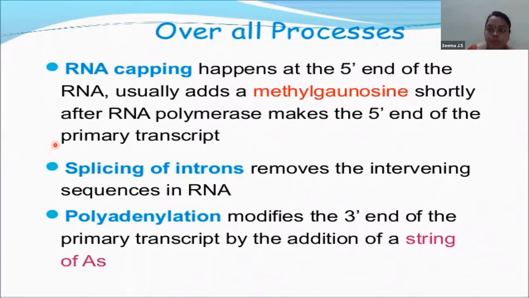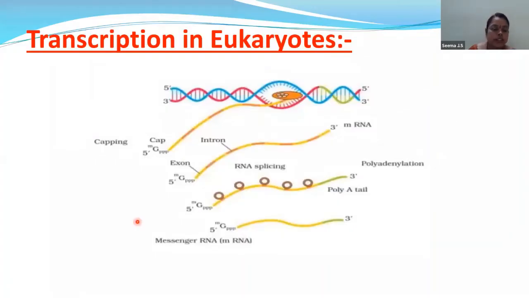So in this process, we'll go back to this. Yes, this is the image of transcription in eukaryotes. So in transcription in eukaryotes, what is taking place? Over here you can see that this is the double-stranded DNA, and here RNA polymerase, as usual, will initiate the process of transcription.